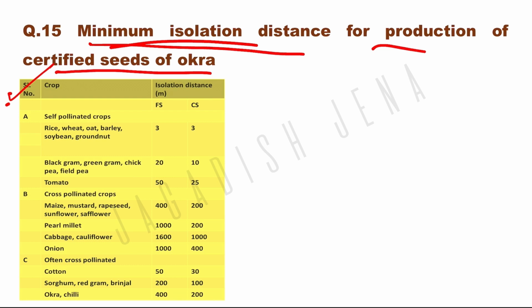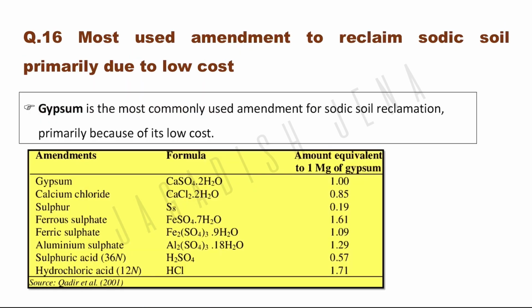This is the chart of isolation distance for foundation seed and certified seed. So here you can find for okra and chili, for foundation seed it is 400 meter and for certified seed it is 200 meter.